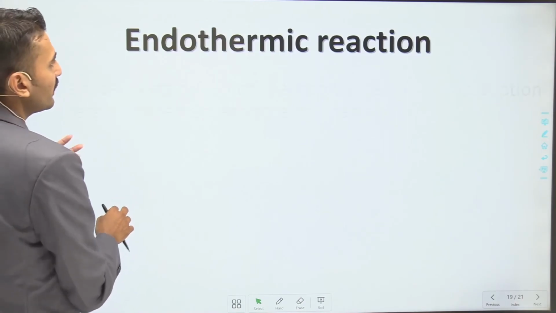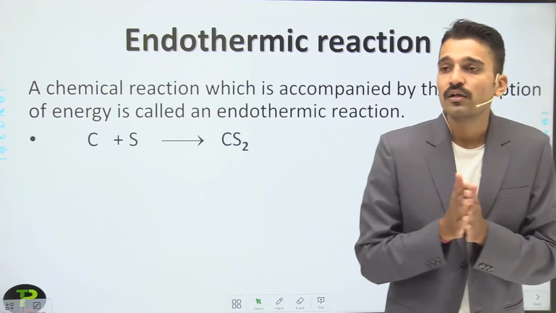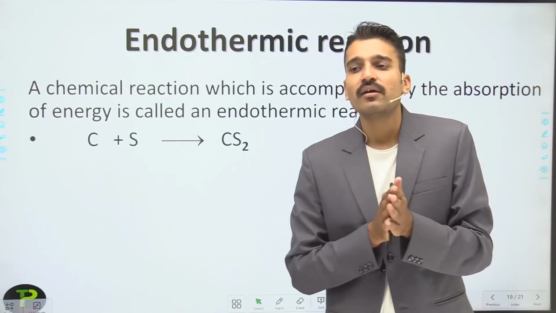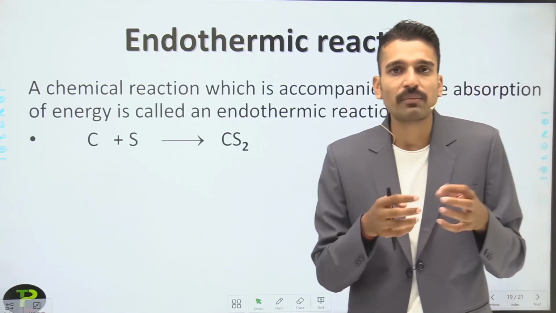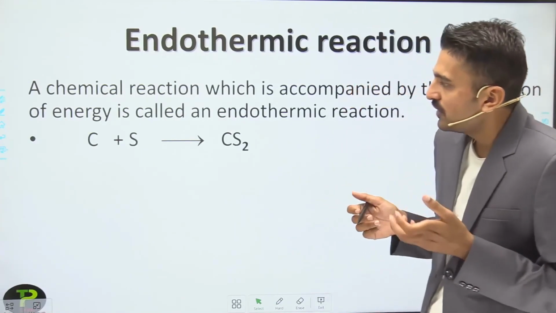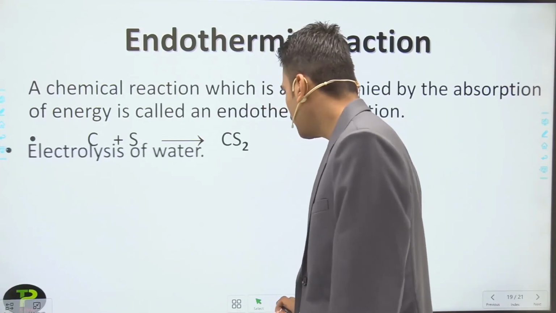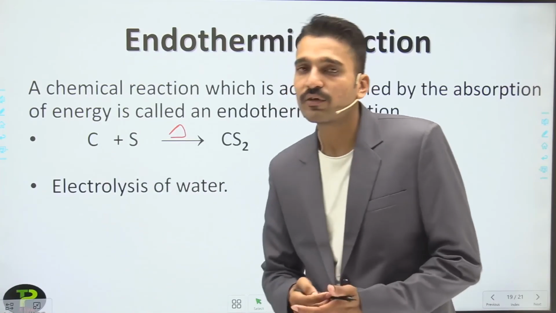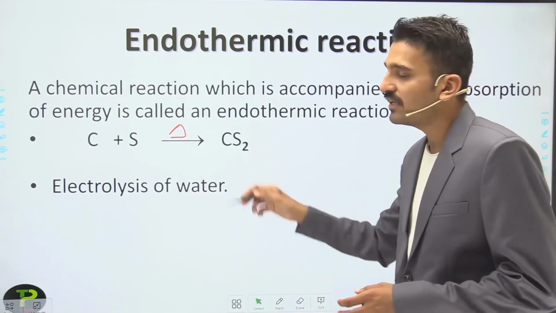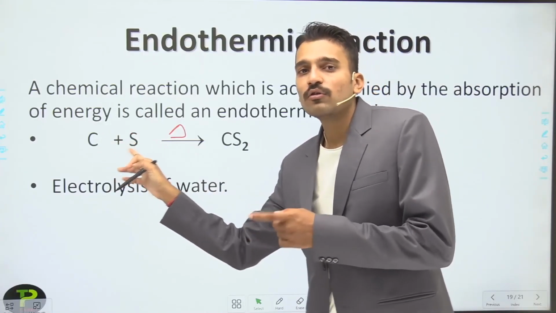Moving to another, that is the endothermic reaction. So what are endothermic reactions? Endothermic reactions are those reactions which are accompanied by the absorption of energy. Whatever energy you give to the reactant is absorbed. So how is this energy absorbed? When you heat carbon and sulfur together, there will be the formation of carbon disulfide. So you are heating these two chemicals for the formation of this product.